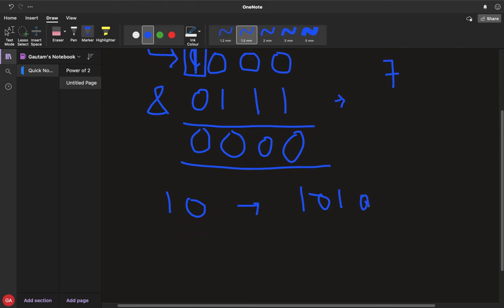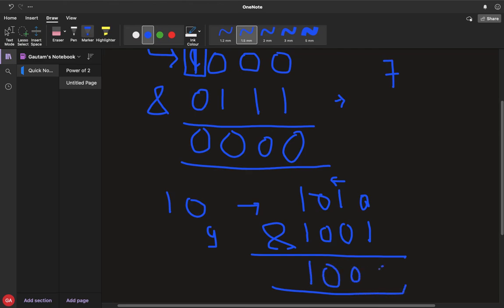What I've told you is that whenever you do minus 1 from a number, in the binary representation of that number, the rightmost set bit will become 0 and it will be followed by 1s, and all the other bits will just remain the same. So it is 9, and if we do an AND operation, we'll simply get 1000, which is a non-zero number. It's 8 in decimal format. So we could use this fact in implementing this question.